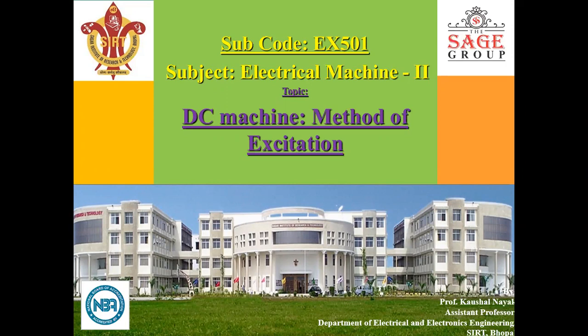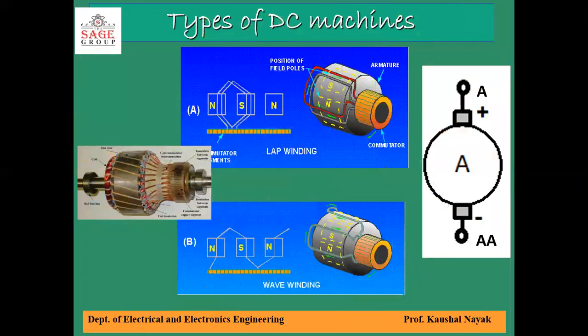In this lecture, we are going to see various methods of excitation in DC machine. A DC machine can work as an electromechanical energy converter only when its field winding is excited with direct current.